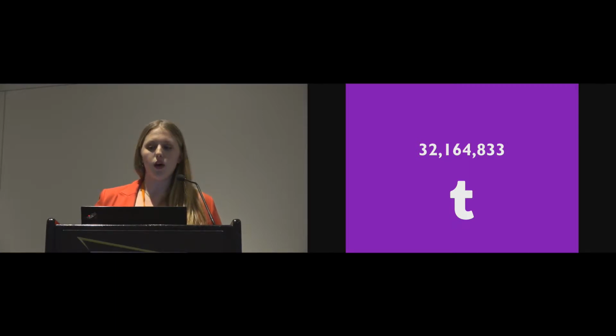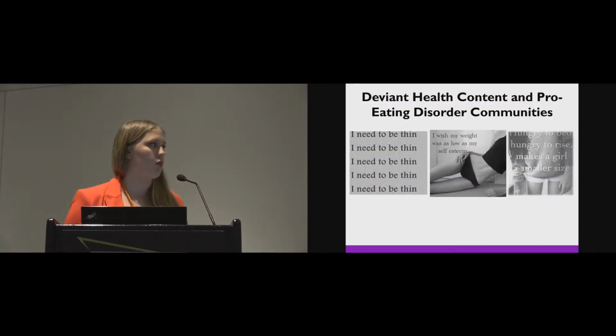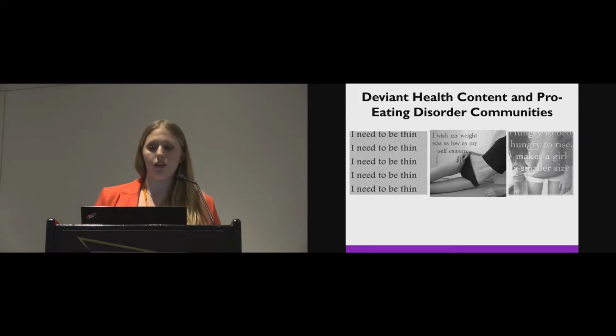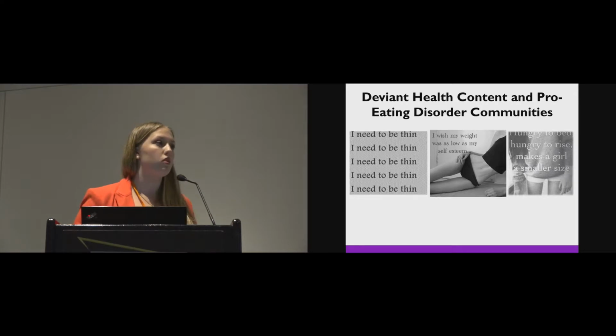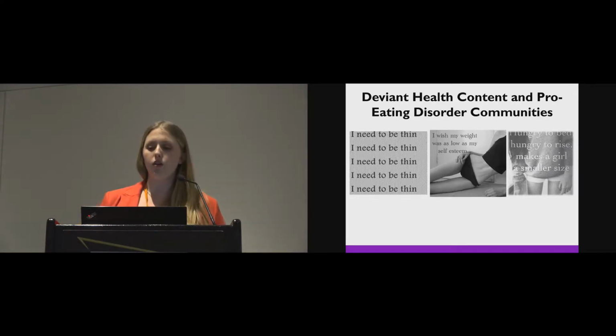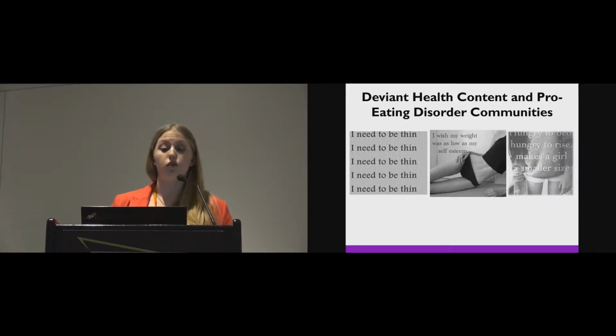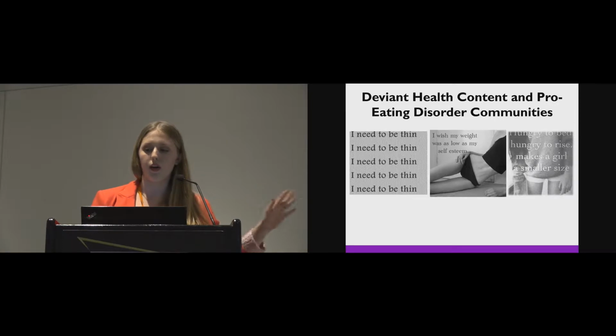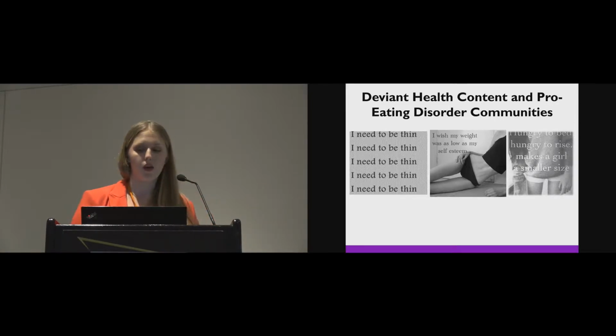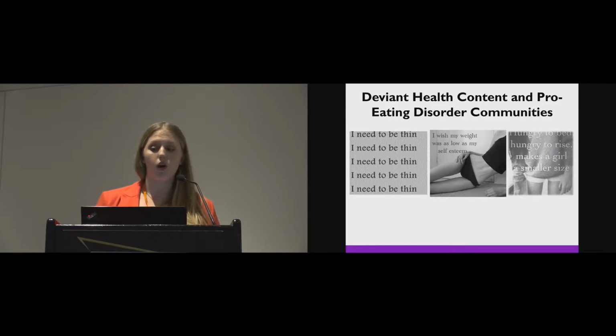And so the moderation strategies that these platforms adopt become more challenging, especially with content that must be moderated by humans. One kind of content that challenges social networks is deviant health content. The one that we use in our study is the pro-eating disorder community, because it's widely banned across many different sites. The pro-eating disorder community glorifies eating disorders as a lifestyle choice, and members of these communities post motivational photos like the ones you see over here, strict diet advice, and encouragement to keep losing weight. And this content, like I mentioned before, is banned by Tumblr's community guidelines because it promotes self-harm and self-injury.